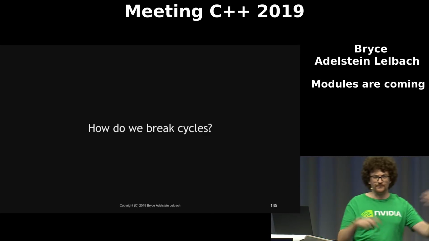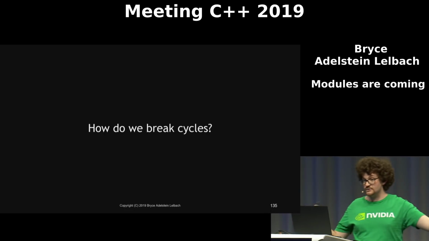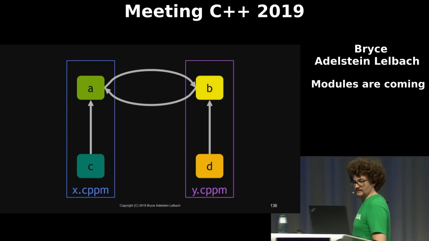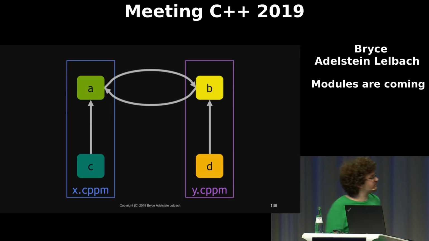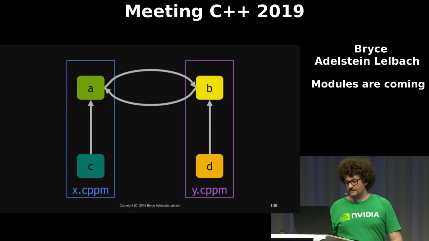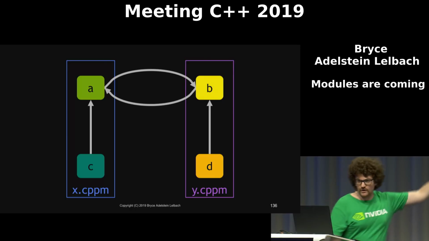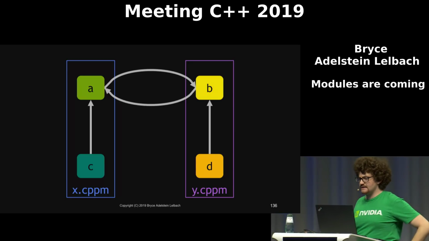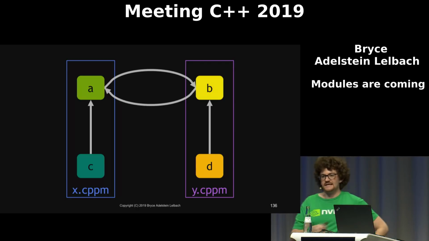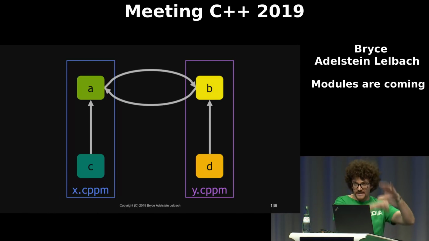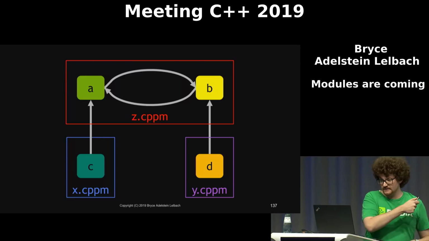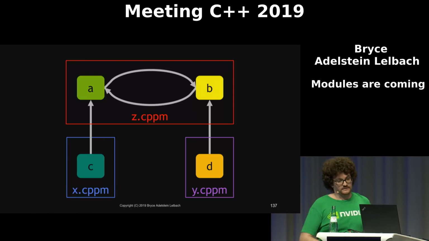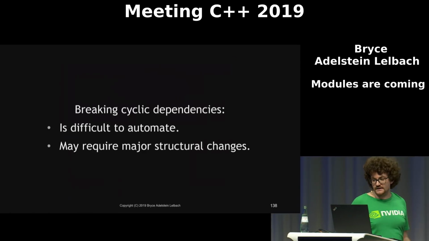But if we want a brave new world where we do not allow cyclic dependencies, that means that any cyclic dependencies we have to get rid of. So if we have a cyclic dependency like this, where we've got two components, A and B, that depend on each other, and then we've got some other components that depend on each, if they're structured like this, where there's a cyclic dependency between X and Y here, our best bet is going to be to refactor the things that have the dependency cycle into a minimally sized new module like this, and then make the things that depend on anything inside that new module just depend on it. So I don't have any good story here.